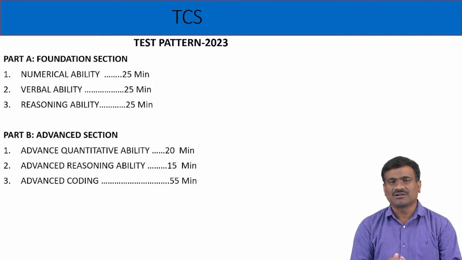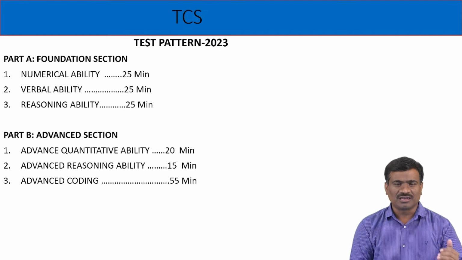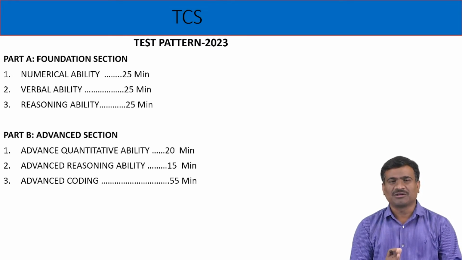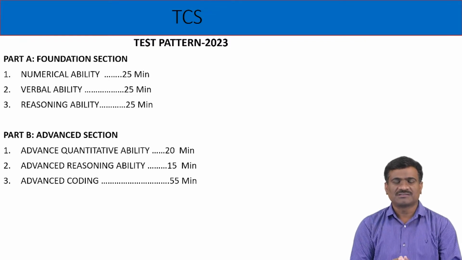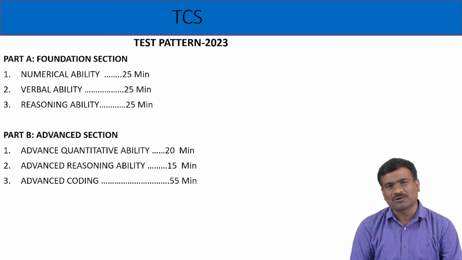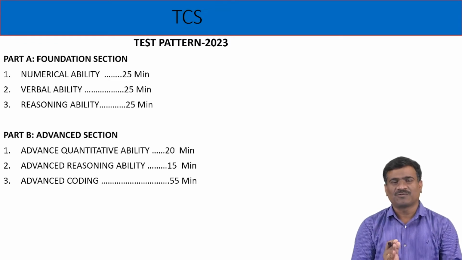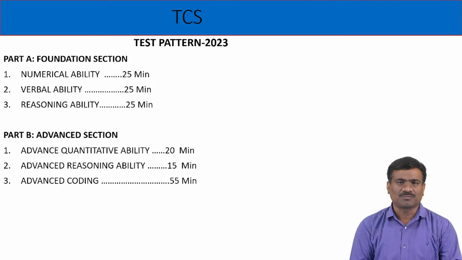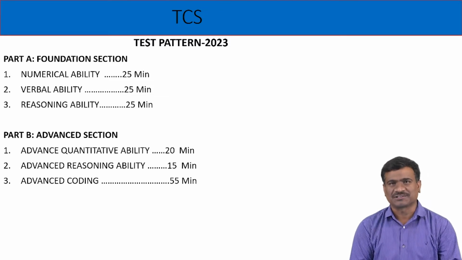Section C, verbal ability, covers general functional grammar. A and B are the mathematical part, and C is the communication part. The test has Part A, the foundation course, and Part B, the advanced section.